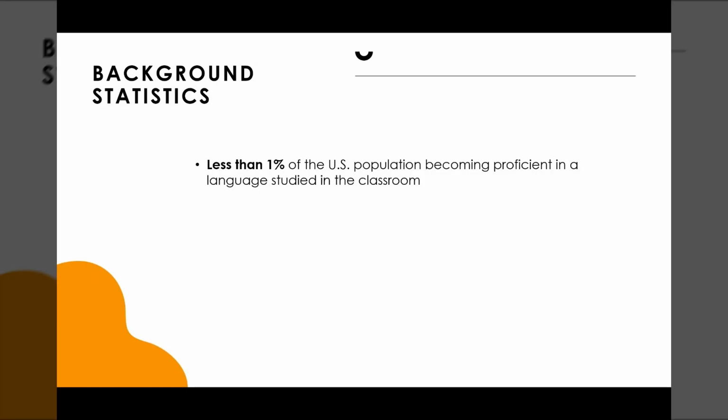Anyone who's been in a foreign language class in high school knows that 1 hour of class a day is not enough time to truly be conversational in the language. Less than 1% of the US population has become proficient in a language they studied in the classroom.